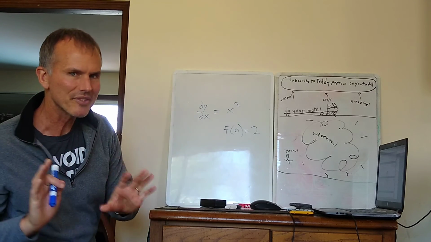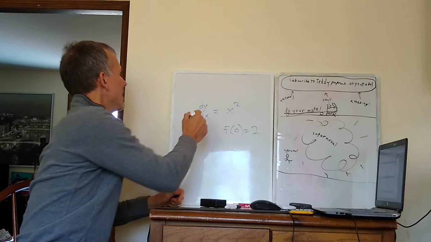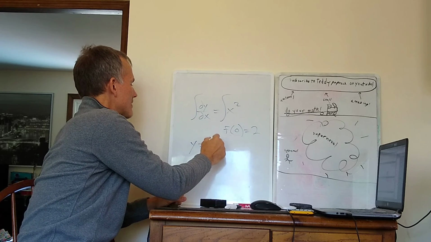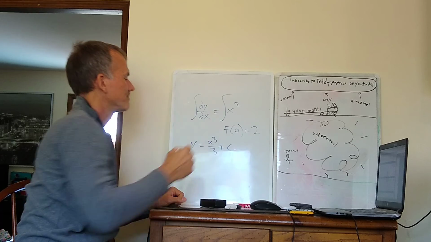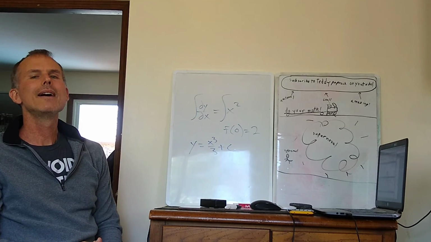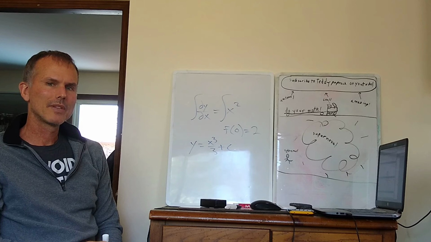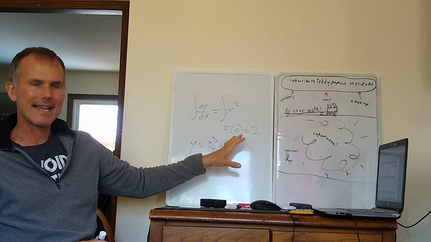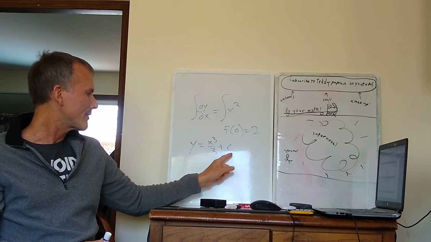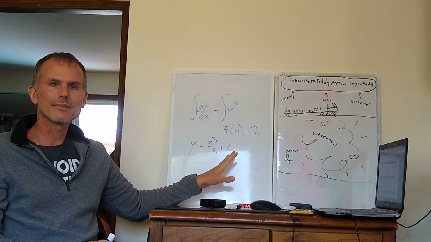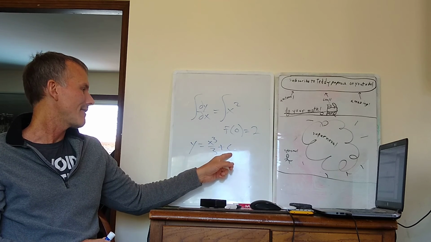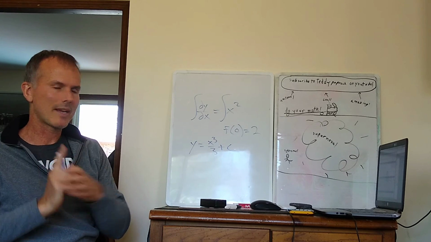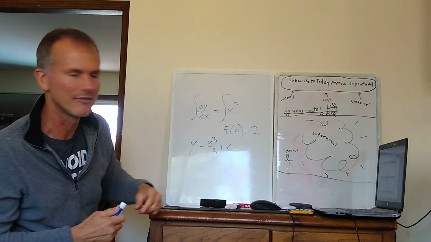Okay, well, I start the same way, by finding the integral of each side. So that's going to be y equals x cubed over 3 plus c. And that's the general solution right there. But here's what I do now. I'm going to use this set of what we call initial conditions to figure out the value of c for this particular solution. If I have an actual value for c instead of just the letter c, that means I'll have one function rather than a family of an infinite number of functions.